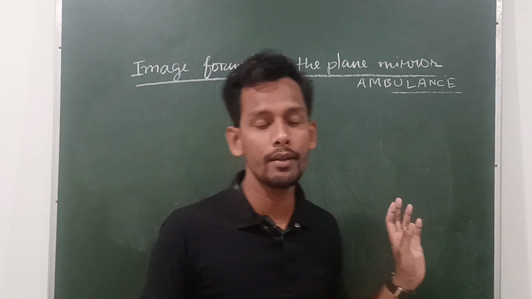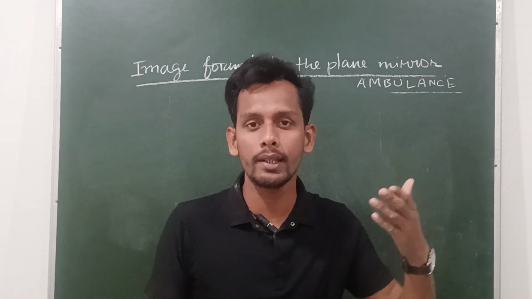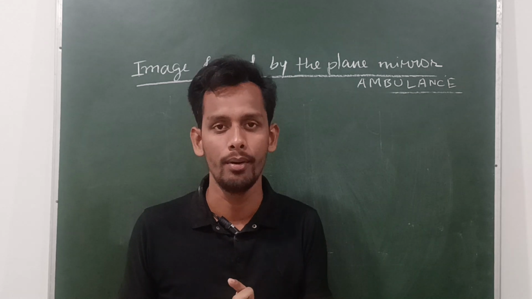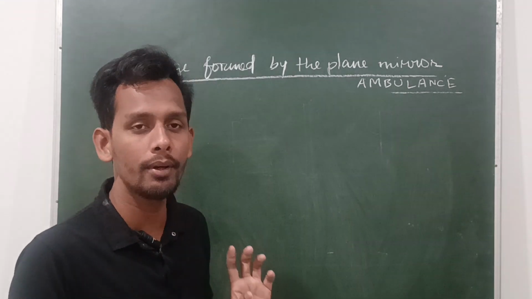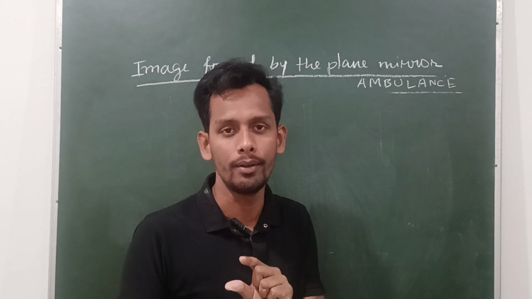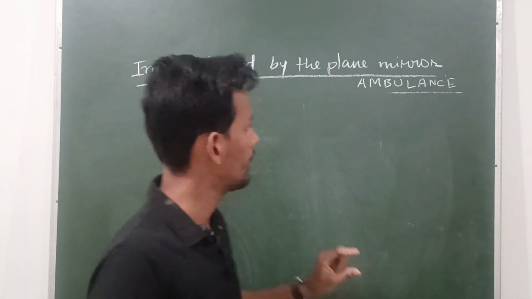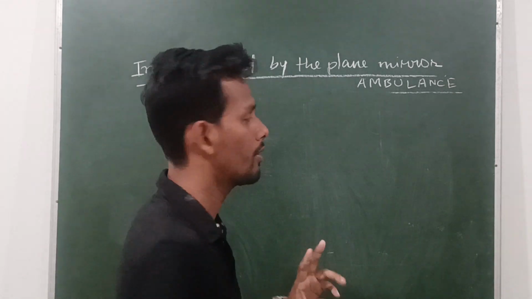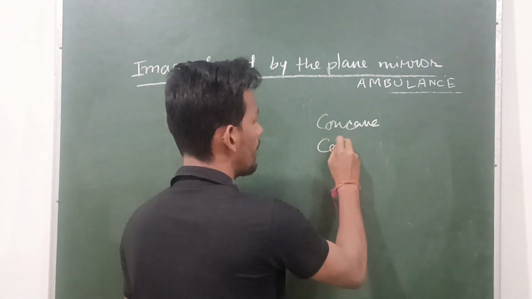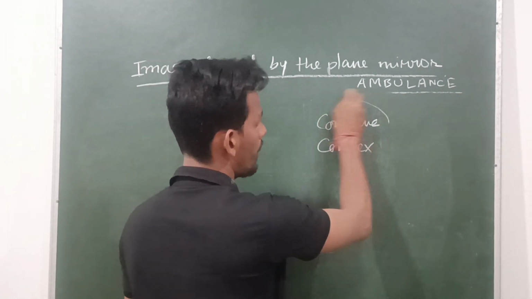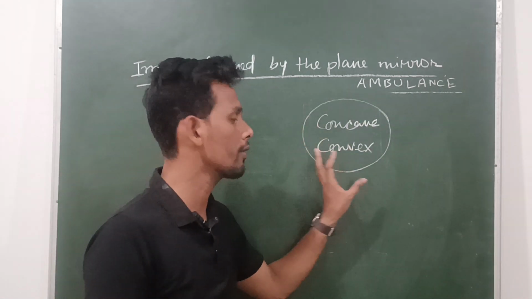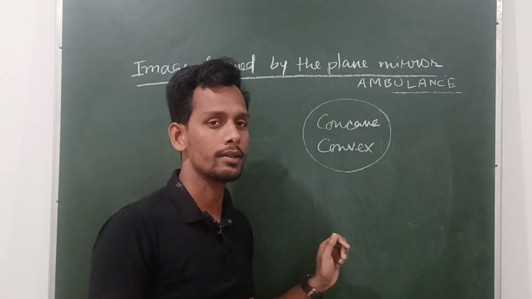Okay, basically this is about the plane mirror. In the next class, we will discuss how the image is formed in a plane mirror, and about the main topic, that is curved mirror. In the book, it is given that there are two curved mirrors. One is concave, another one is convex. Very important topic for physics. We will discuss the concave mirror and convex mirror in the next class.